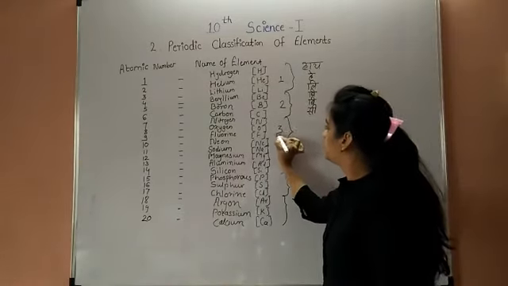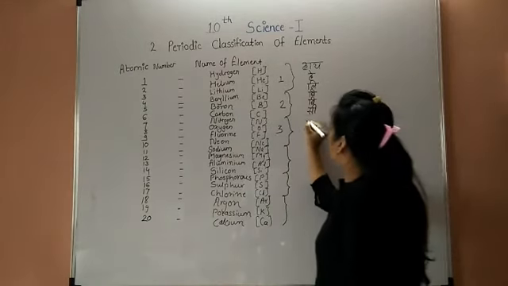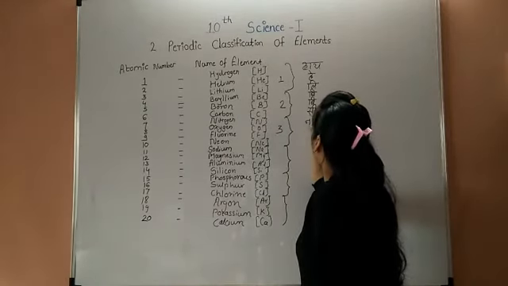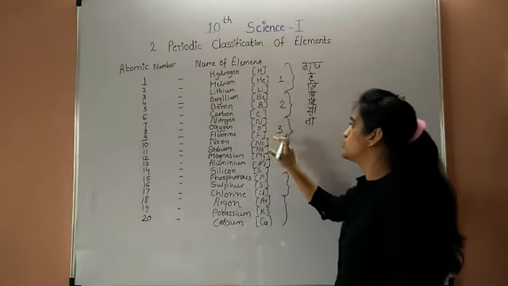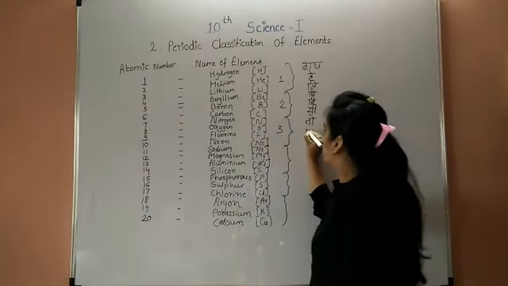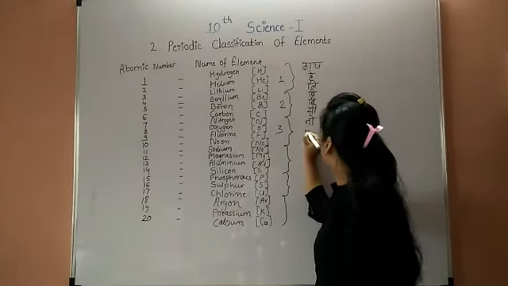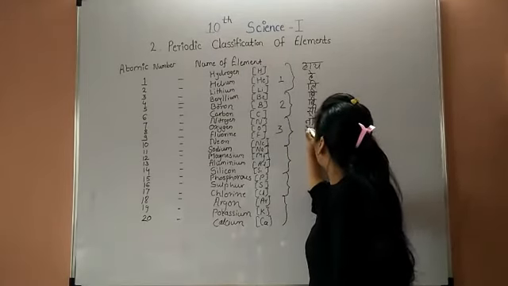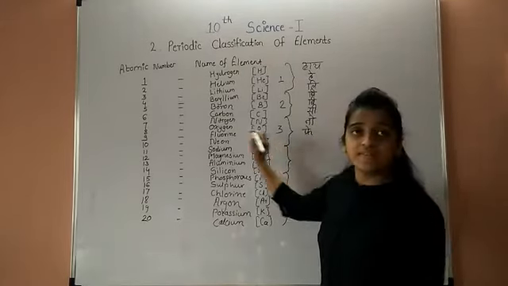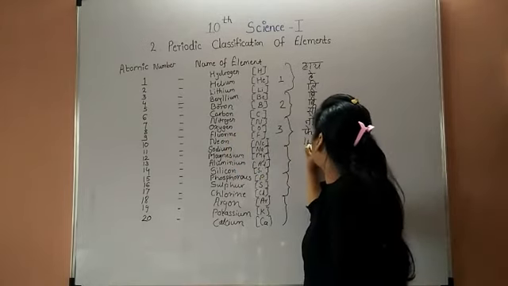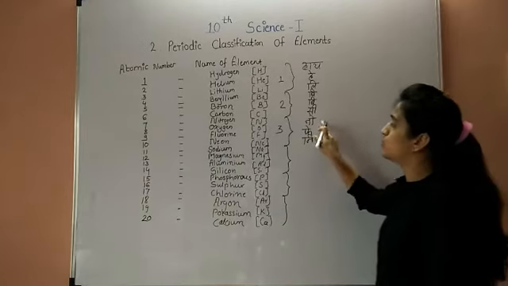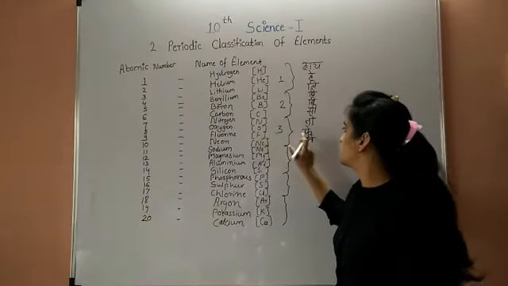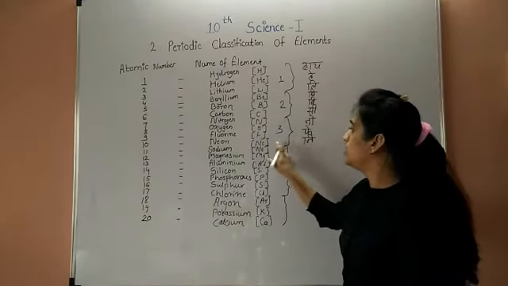Next, the third part is "no Fe Ne". No means N for nitrogen and O for oxygen. F for fluorine, and Ne for neon. So the third part is no Fe Ne: no means nitrogen and oxygen, F means fluorine, Ne for neon.